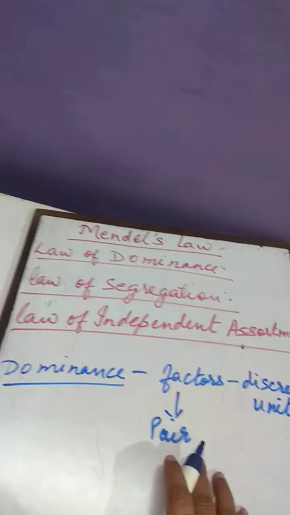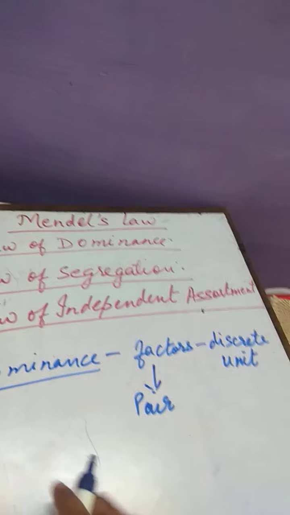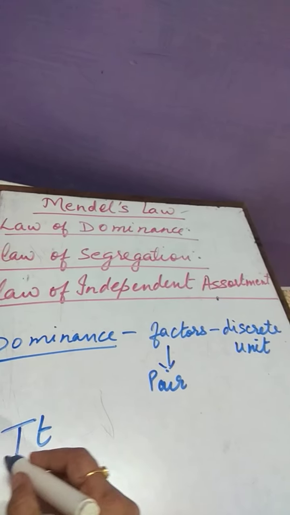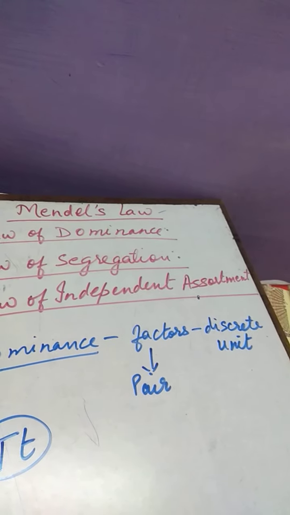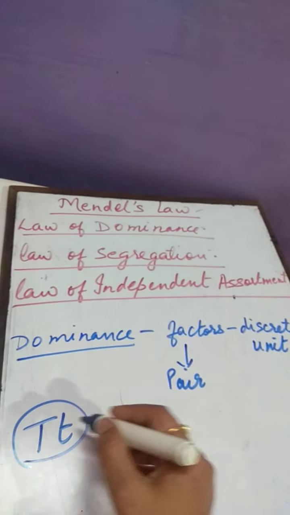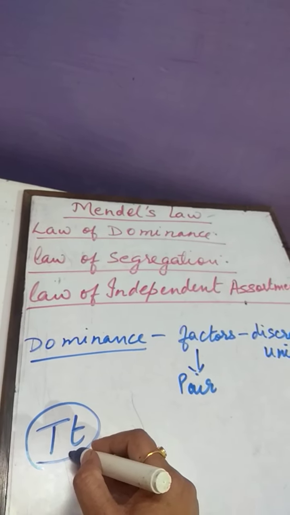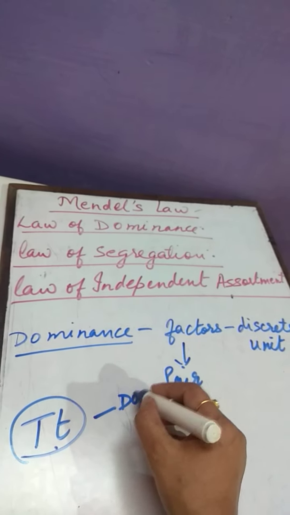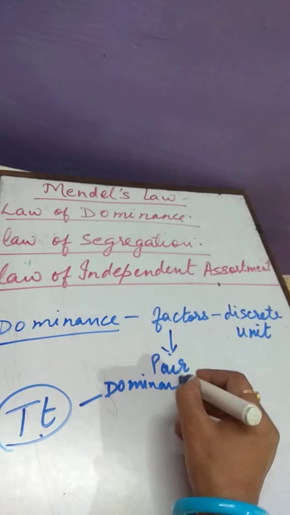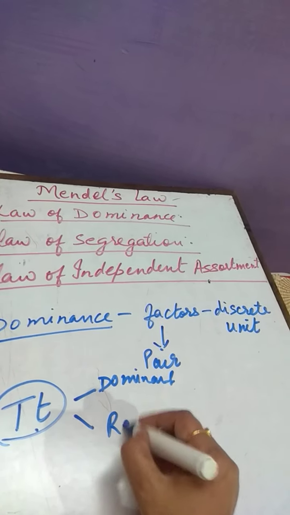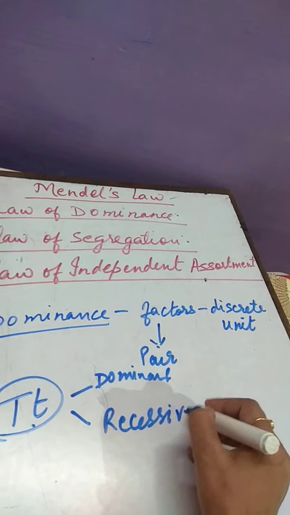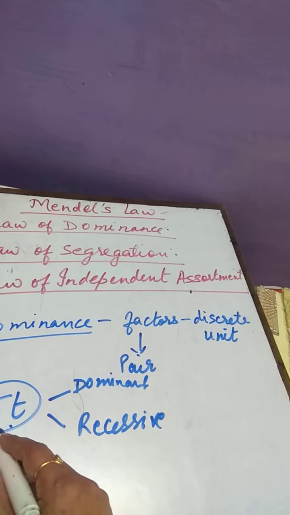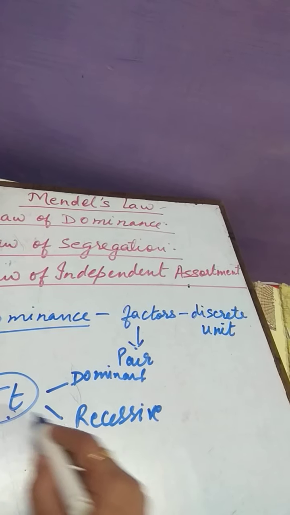So, in a dissimilar pair of factors, like let us take this, this is dissimilar, or we can say heterozygous. In this dissimilar pair, one factor is dominant and the other is recessive. Clear? So, in a dissimilar pair, what are the two factors? One factor is dominant, another factor is recessive.